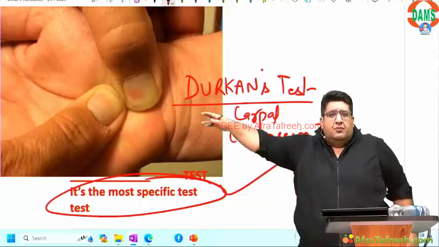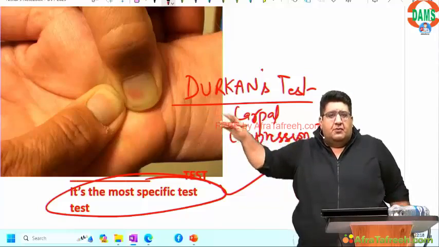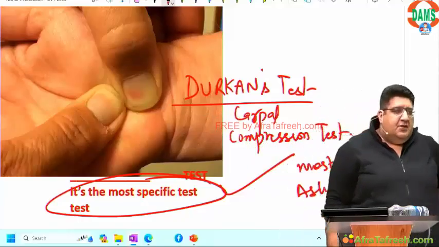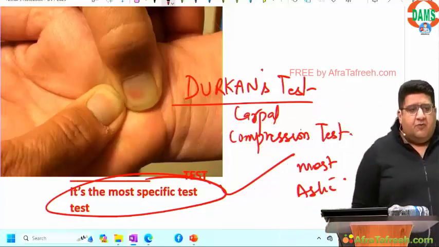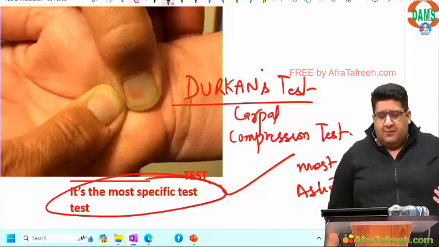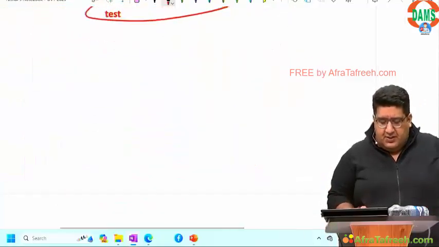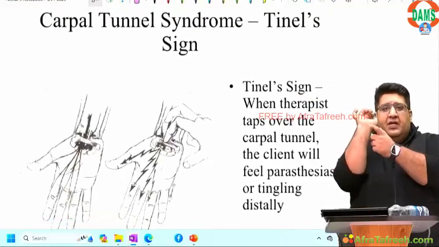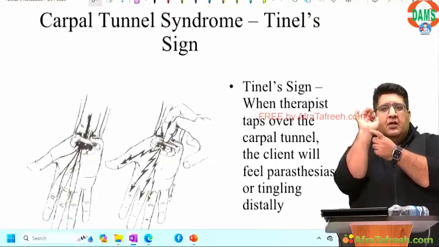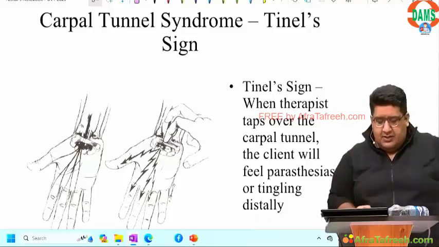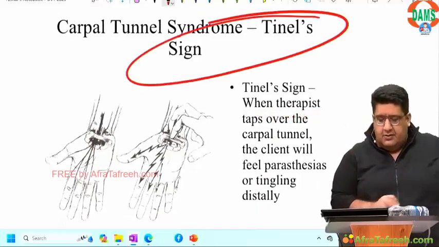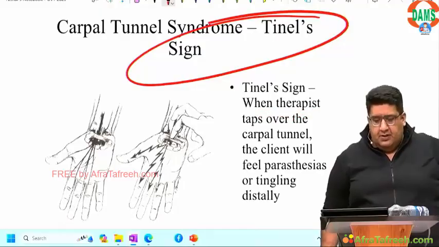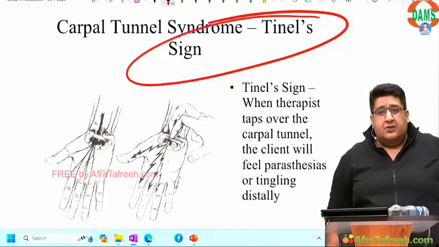But if you compress the median nerve by applying pressure from both thumbs and provocate the symptoms, this is application of direct pressure, the carpal compression test. If you tap the median nerve over the carpal tunnel and that leads to tingling and numbness, that is called Tinel sign.